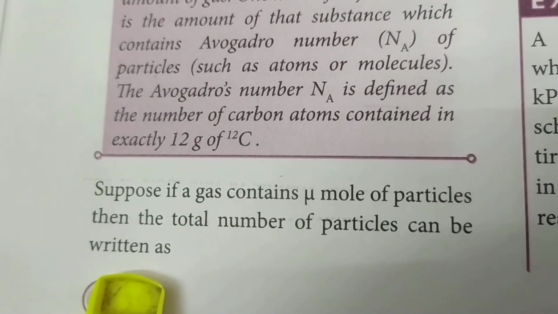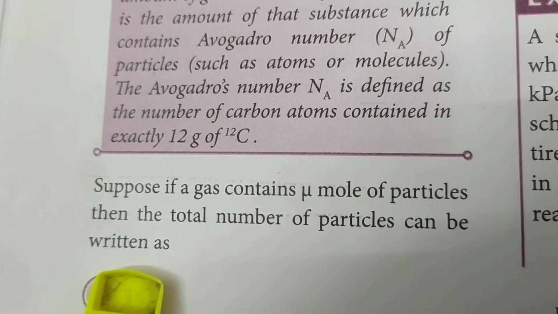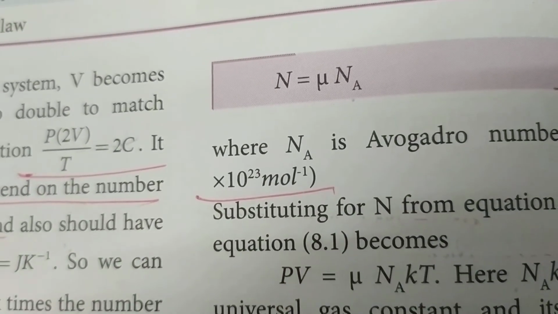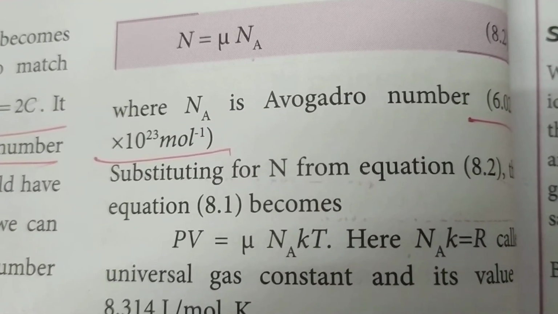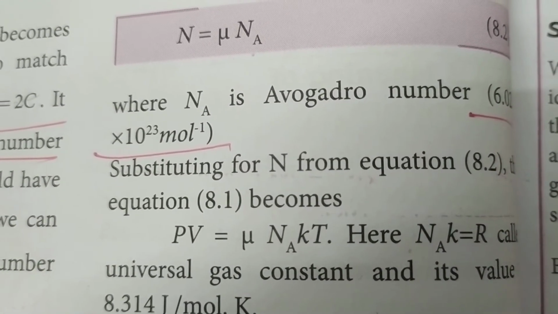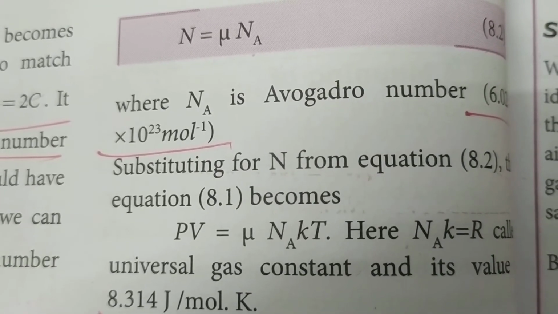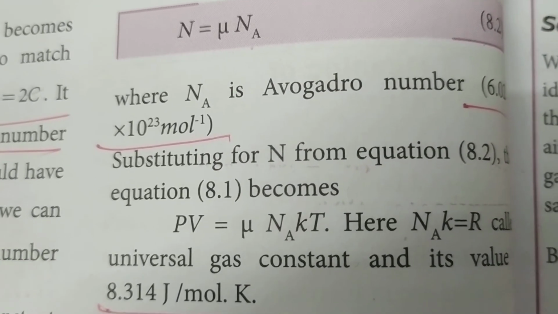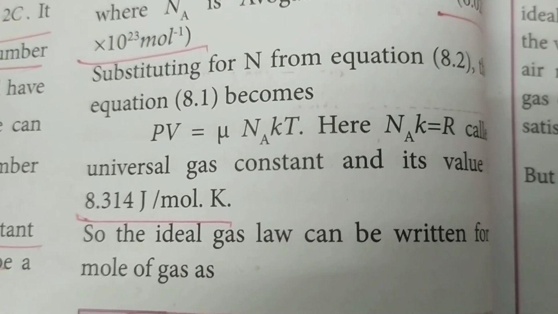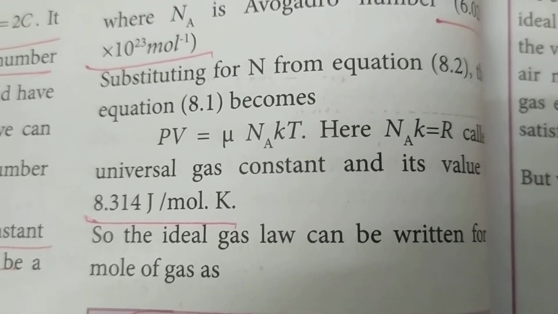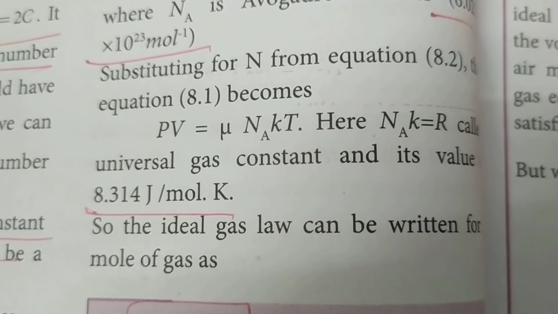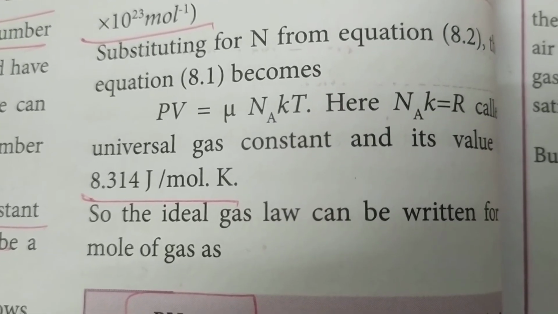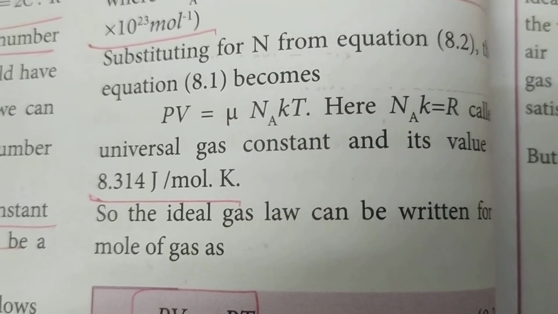Suppose there are mu moles of particles, then the total number of particles can be written as N equal to mu Na, where Na is called the Avogadro number. You have usually studied this in chemistry, where the Avogadro number is 6.023 into 10 power 23 per mole. So now PV becomes mu Na k T, because Na k can be written as the universal gas constant, whose value is 8.314 joule per mole Kelvin.